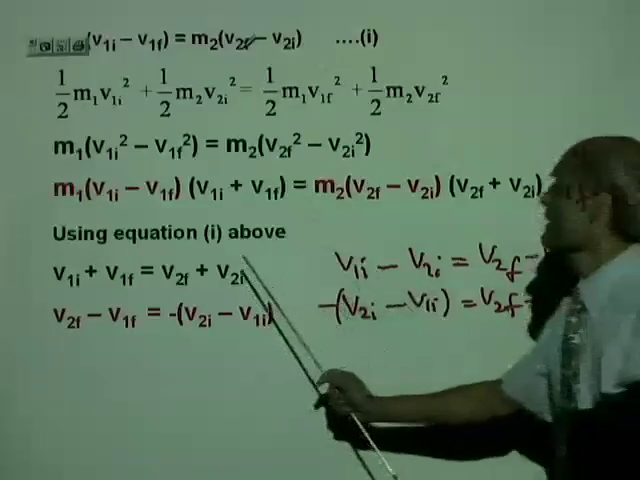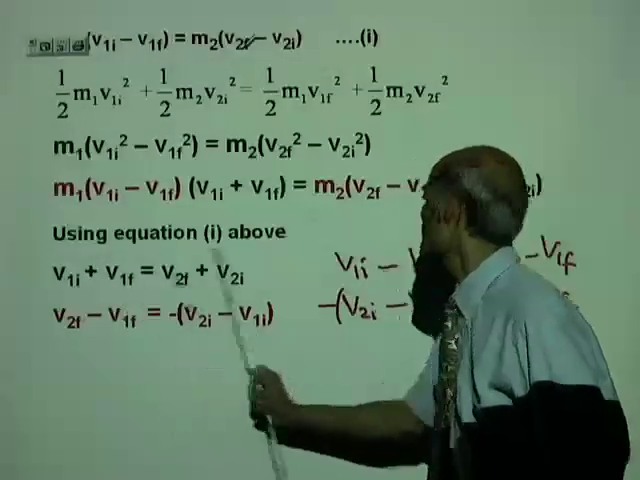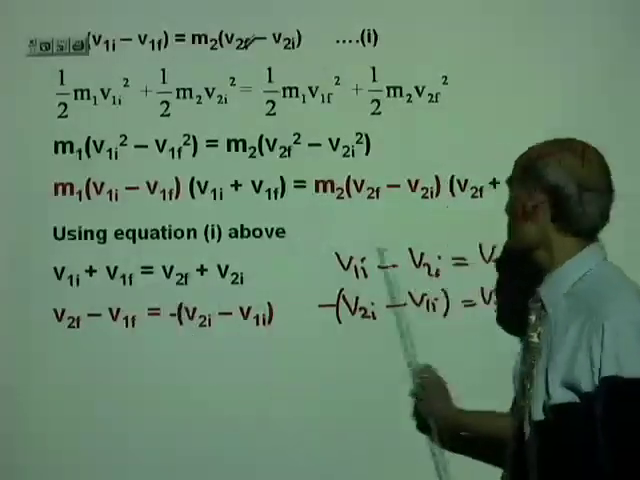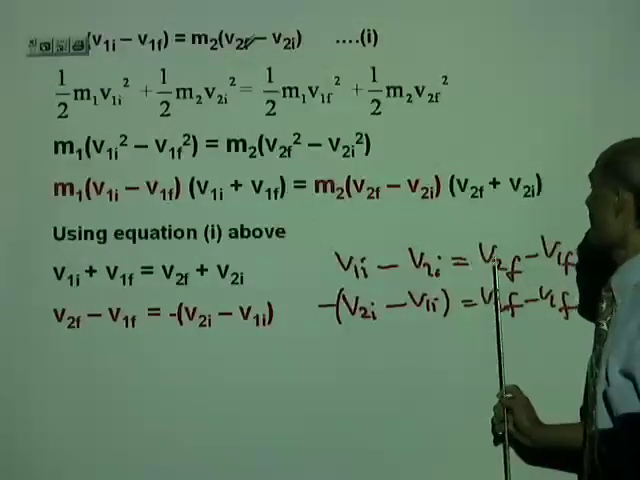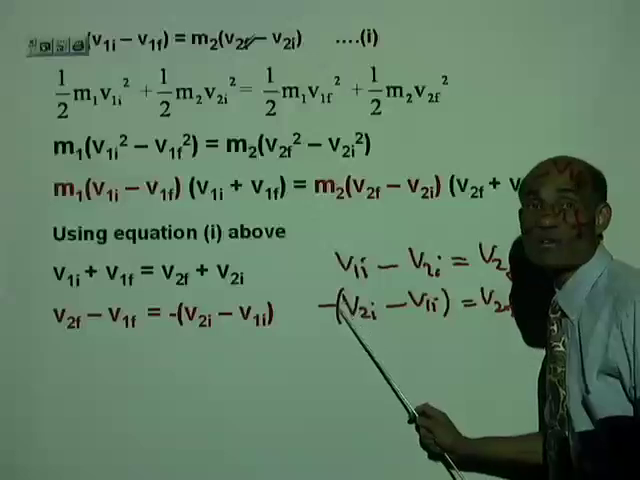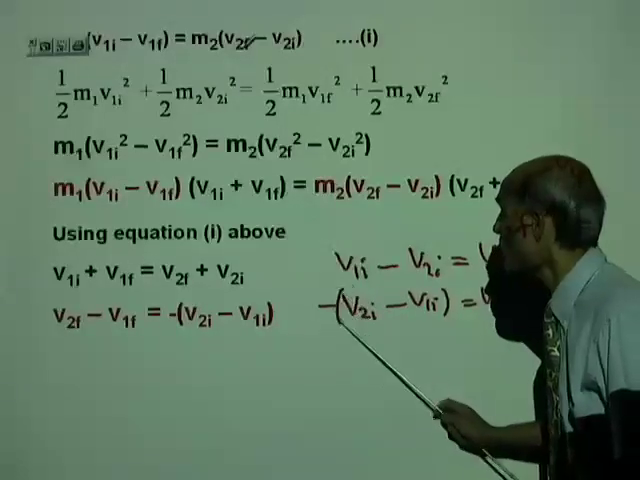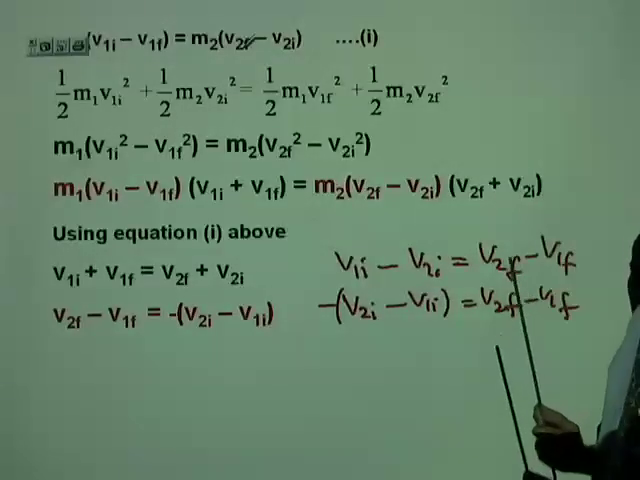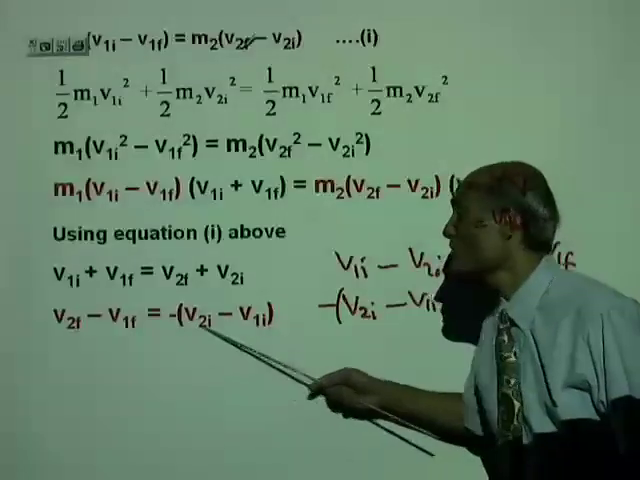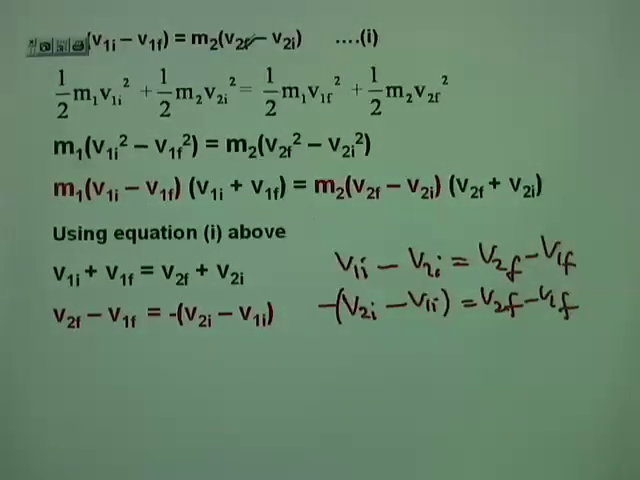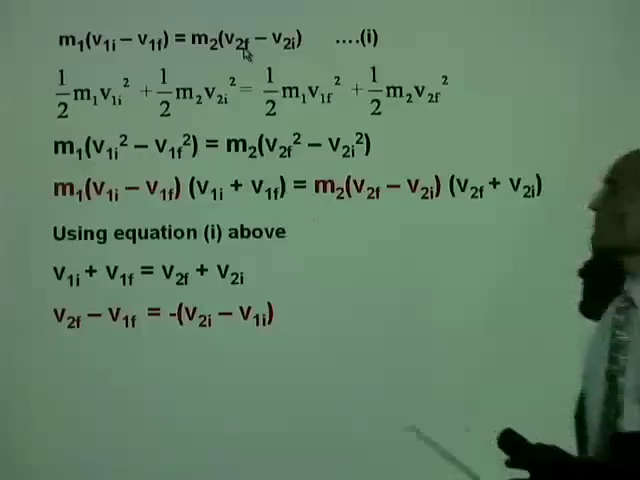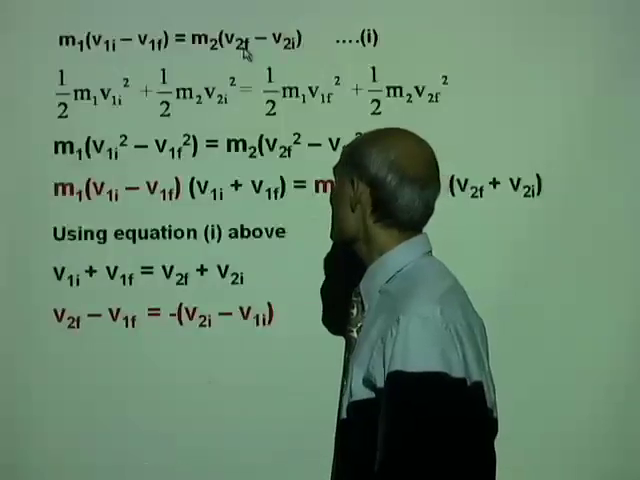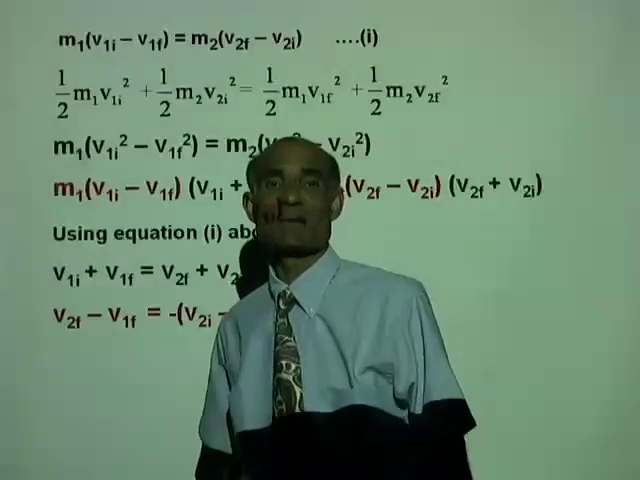You see one more time? Take this v2i to the left side, we get v1i minus v2i equal to v2f minus v1f. And then here I factored out a negative sign. You see, negative of (v2i minus v1i) equal to v2f minus v1f. Alright, that's what this is. Now, what does that actually mean? What is the meaning of v2f minus v1f? And what is v2i minus v1i?